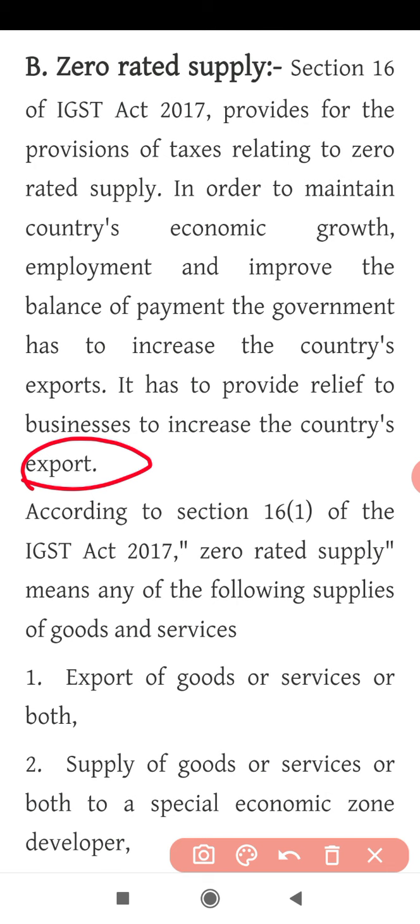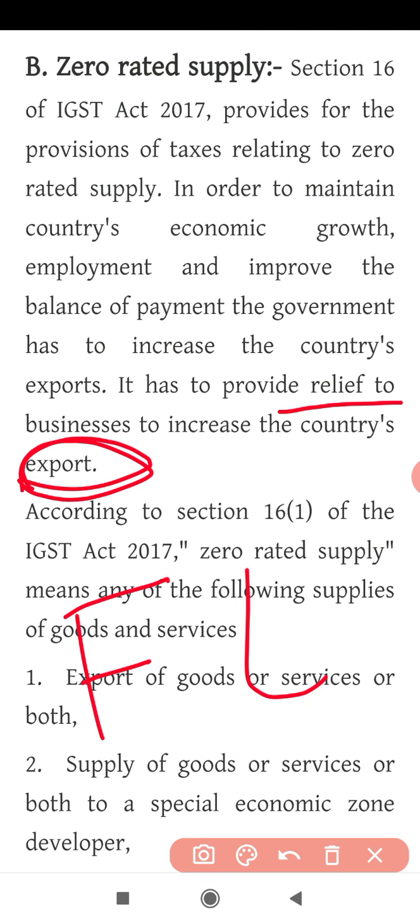It is more beneficial for any country to earn foreign exchange, so if businesses from India want to export goods, then the government of India should give them some relief, some concession, to export more and more goods to foreign countries and earn more and more foreign exchange. Understanding? Foreign exchange means foreign currencies.